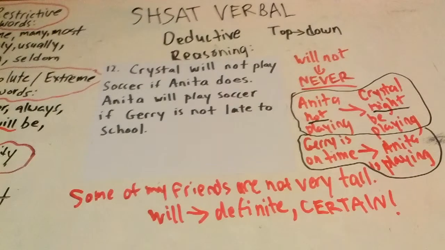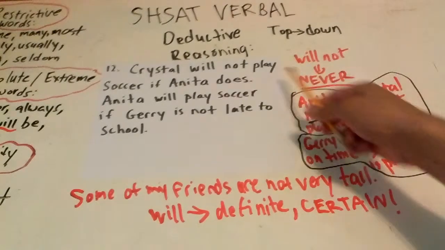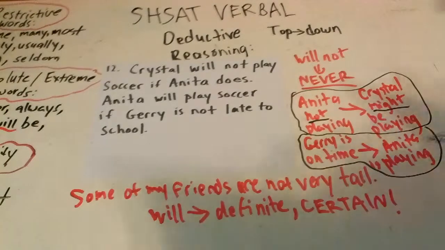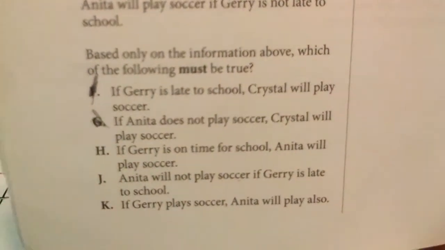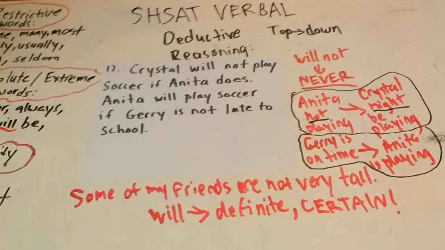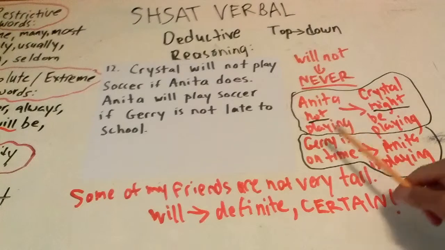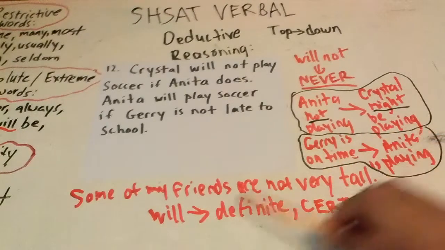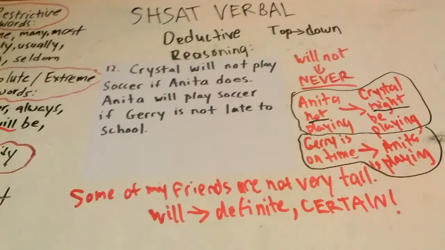Because ours, which is the true one, says that the only thing we can say based off this statement is that Crystal might be playing soccer. Because nothing in there indicates that she definitely will be playing soccer if Anita doesn't. Look at H. If Jerry is on time, Anita will play soccer. Does that match any of the things that we have written down? That if Jerry is on time, Anita will play soccer. Yes, it matches this one. It matches that one.